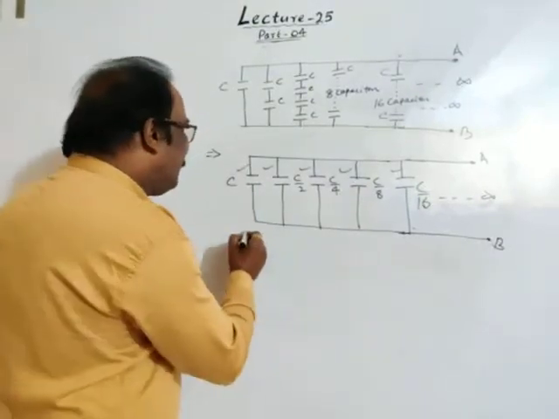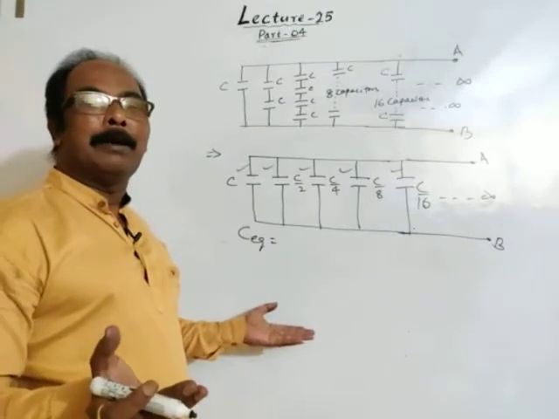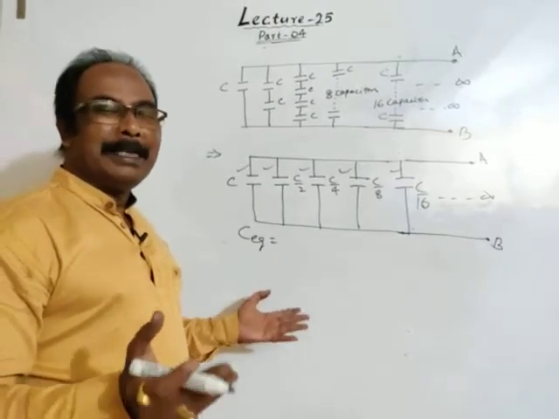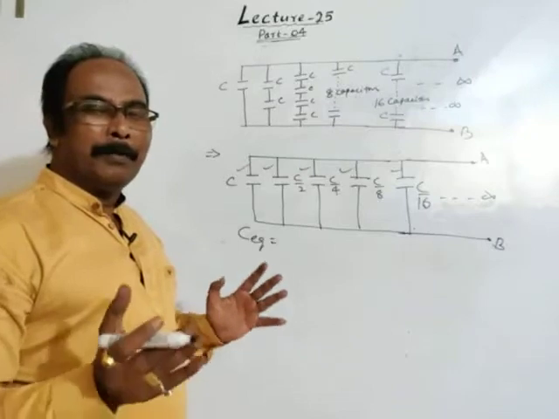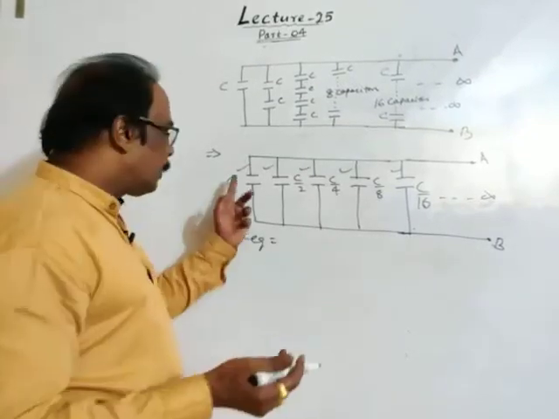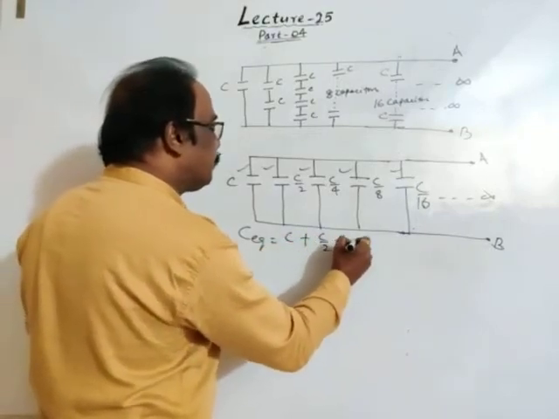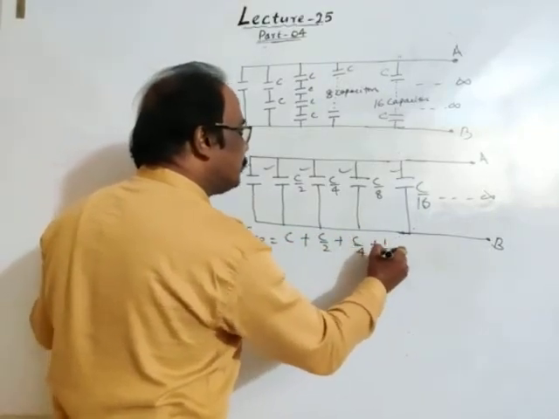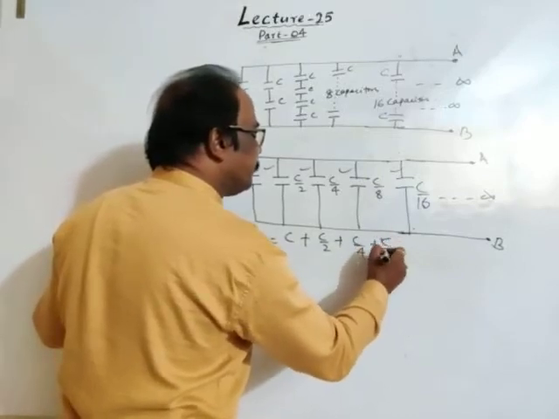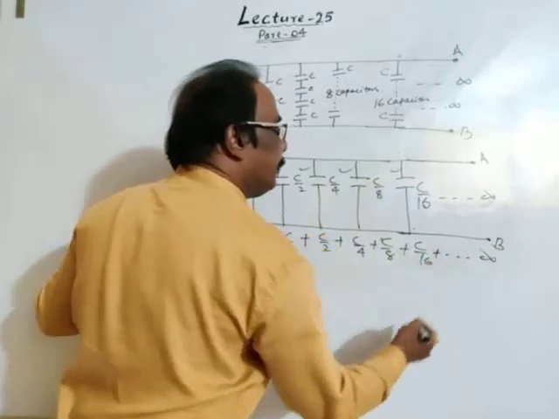If a number of capacitors C1, C2, C3 are connected in parallel, then the equivalent capacitance is C1 plus C2 plus C3 and so on. Here the equivalent capacitance is C plus C by 2 plus C by 4 plus C by 8 plus C by 16 and up to infinity.